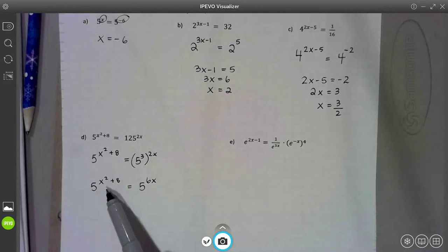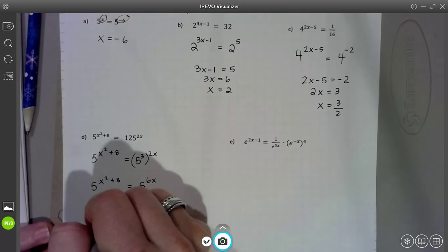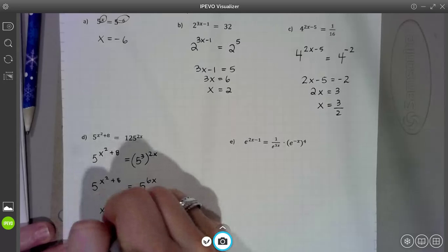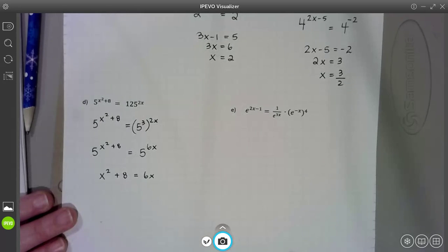If 5 to this power has to equal 5 to that power, then what do the powers have to be? They got to be equal. So set them equal. What's it going to take to make x squared plus 8 equal 6x? All right, well, guys, we have a quadratic equation. So how do we hope to solve a quadratic? We hope to factor it. So let's get everything on one side, set equal to 0, so we can factor it. At worst, we'll use the quadratic formula.